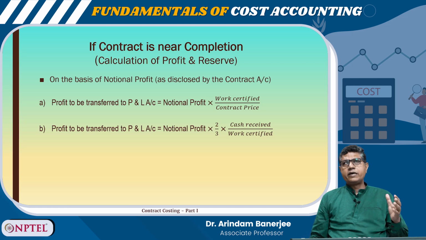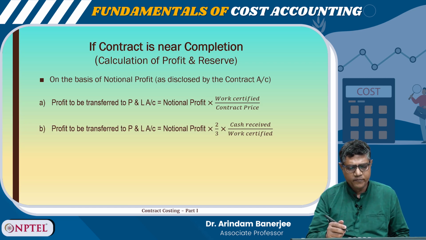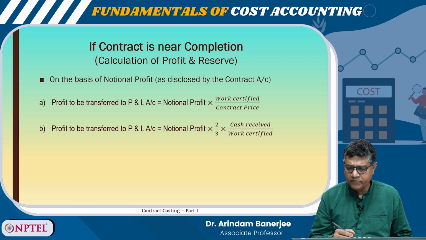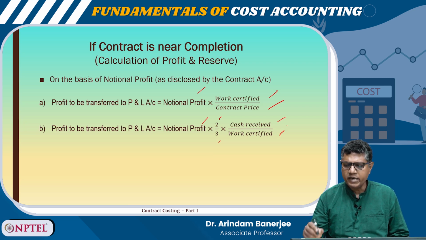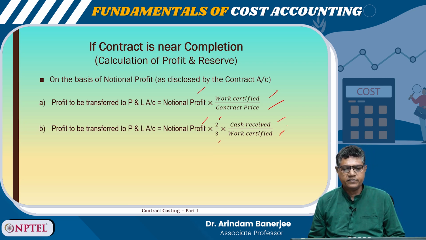And if the contract is near completion, we can simply calculate like this: profit to be transferred to the P&L account is notional profit into work certified by contract price, right, and here is notional profit into 2/3, right, into cash received by work certified. Okay.